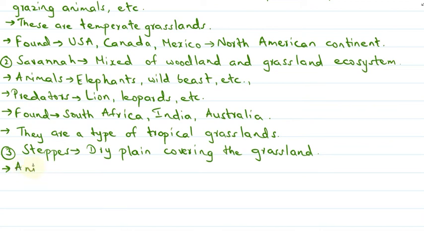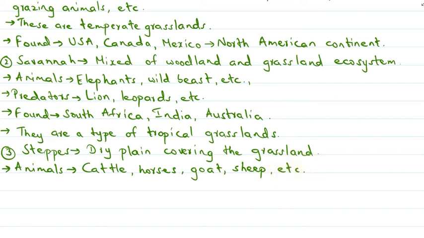Animals that can be seen here are cattle, horses, goats, sheep, etc. These are commonly found here. This type of grassland is mainly temperate grassland.